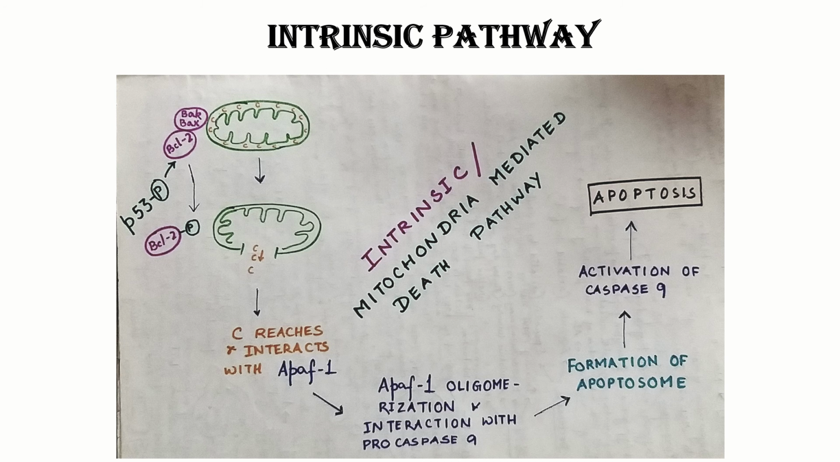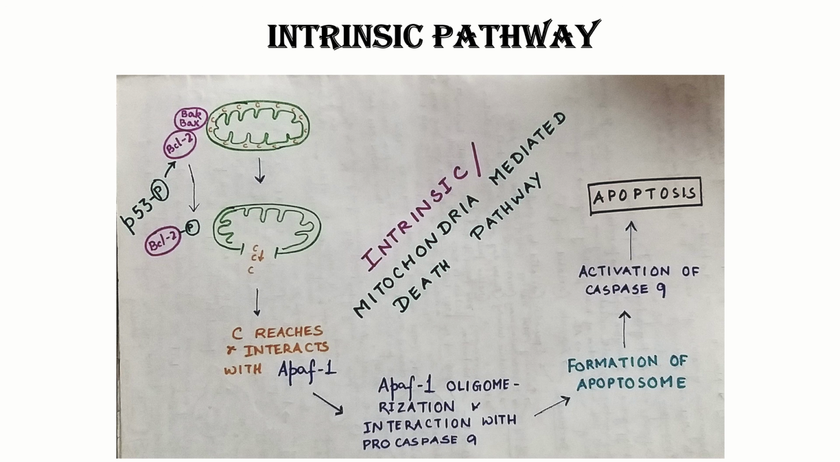Now let's see what is intrinsic pathway. Intrinsic pathway is also known as mitochondria mediated death pathway. It happens as a reaction to signals that come from within the cell. Okay, here what happens, let's see. This intrinsic pathway is activated by intracellular signals generated when cells are stressed and depends on the release of proteins from intermembrane space of mitochondria.